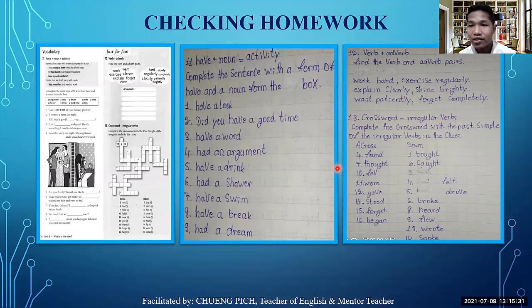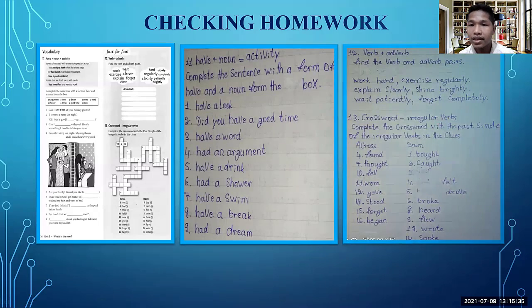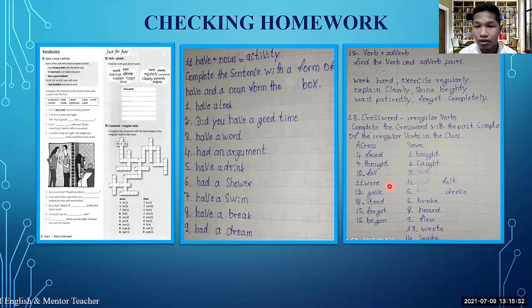Complete the crossword with the past simple of the irregular verbs in the clues. We have 2 rows here, across and down. He got number 4, found, thought, felt, wore, gave, stood, forgot, and began. That's right, I have checked it already.